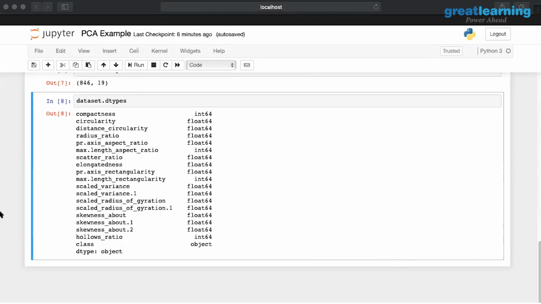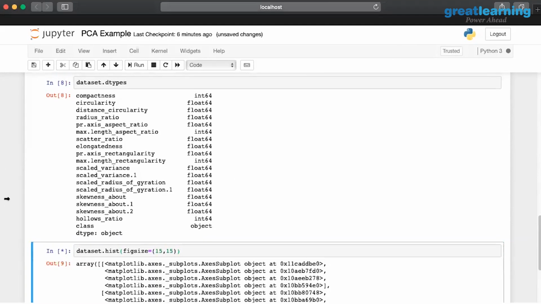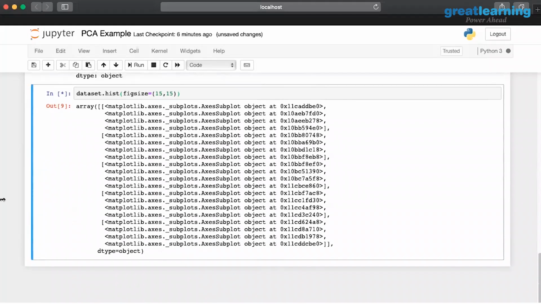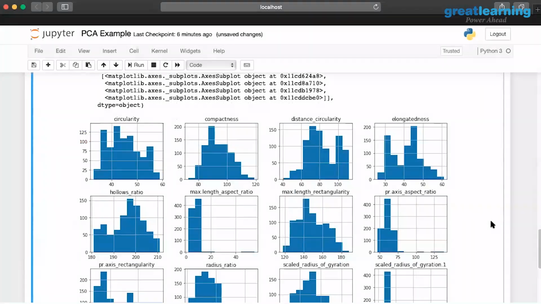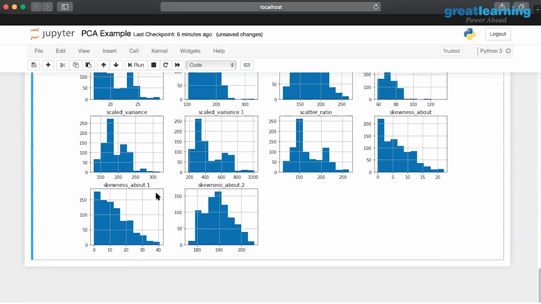I'm going to talk about a very simple aspect: the number of records I have in each of bus, car, or van. We already looked at the class value counts. What I'm going to do is make some very simple histograms to visualize how the data is distributed and what kind of skew the data has. The reason is I want to find out if there are variables that are correlated to each other. I want to first understand the data.